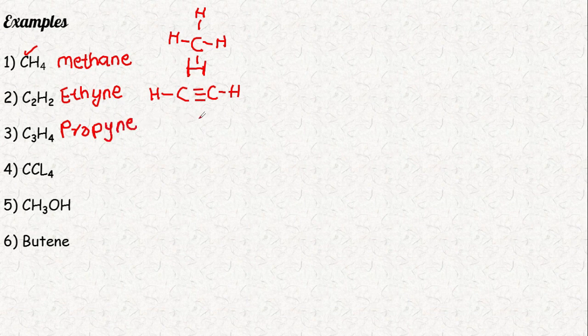And like this, when there is carbon with a triple bond, here one hydrogen is left, and here one bond.